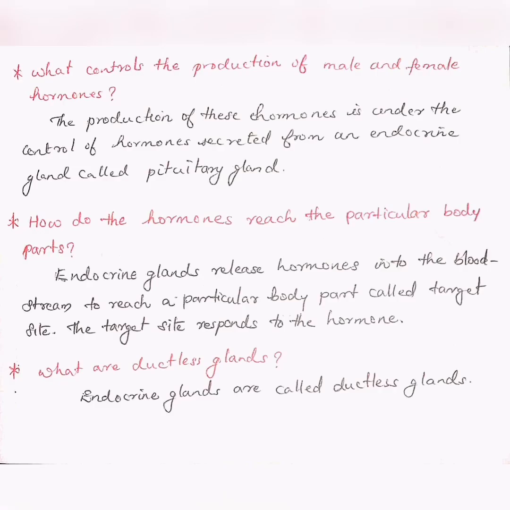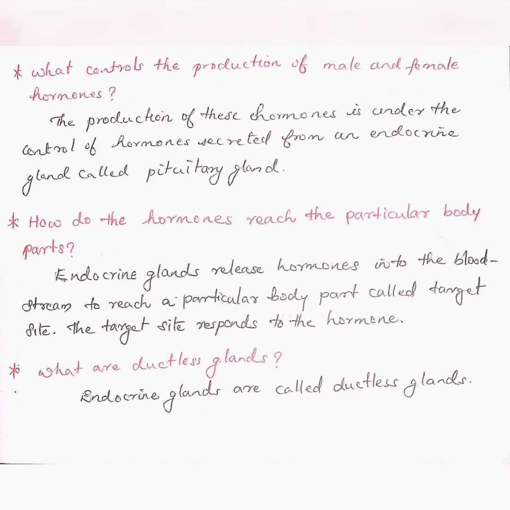What controls the production of male and female hormones? The production of these hormones is under the control of hormones secreted from an endocrine gland called pituitary gland.